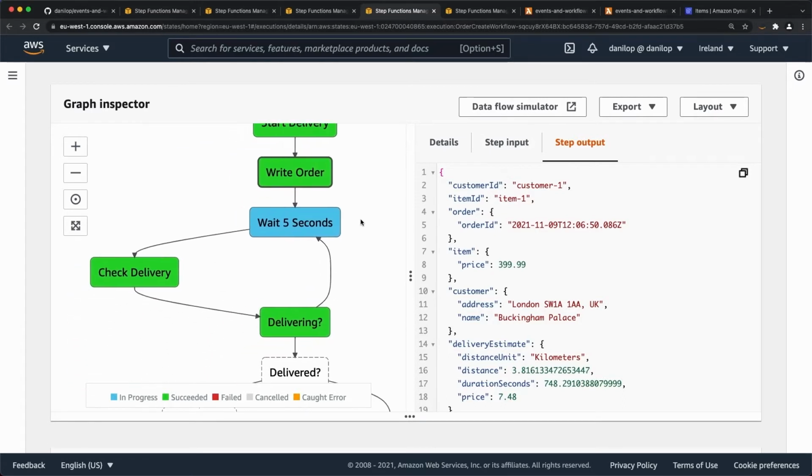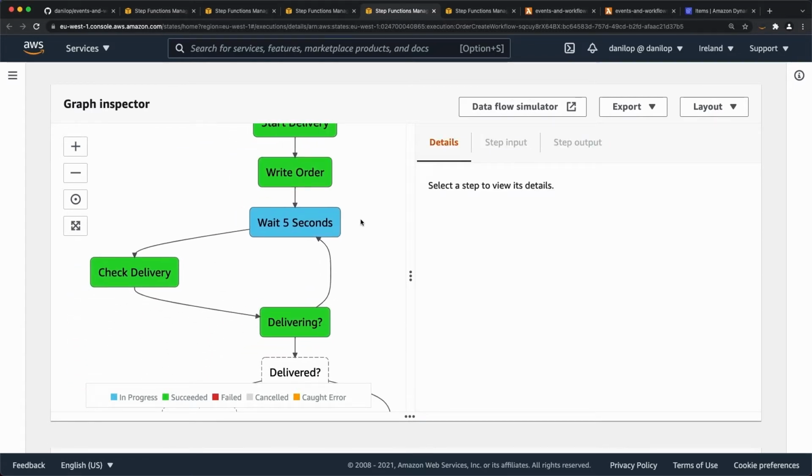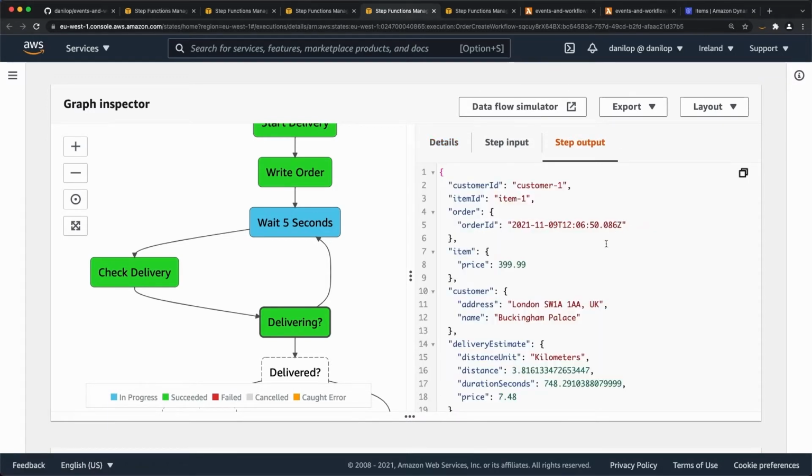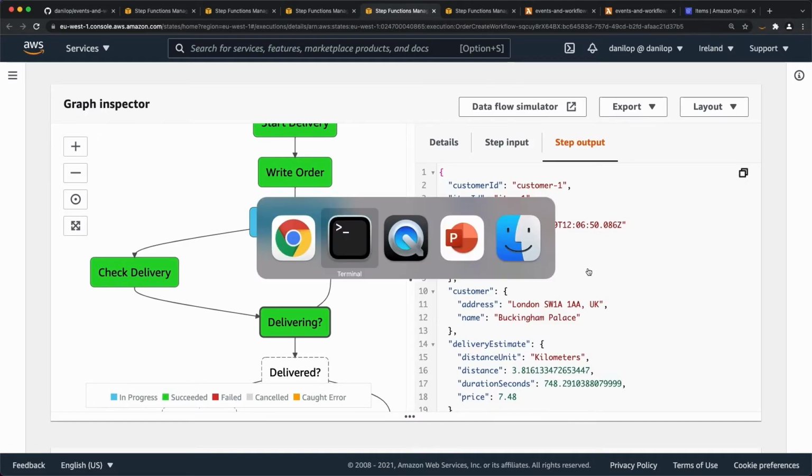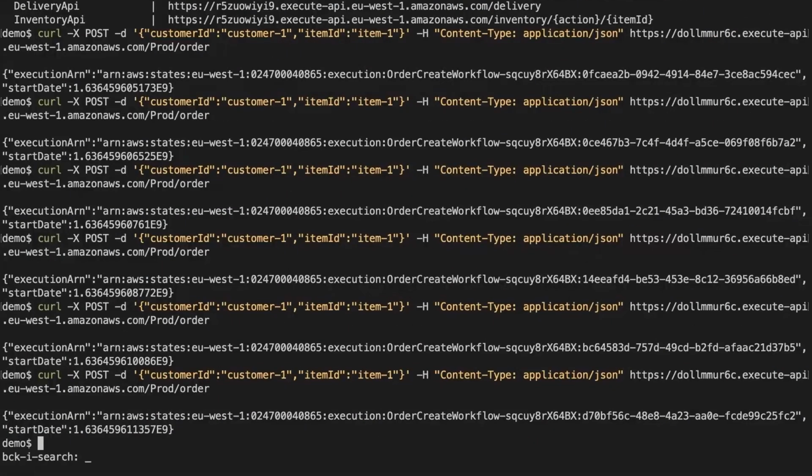And now there is a loop. Instead of the loop, I could have used the task token to create an asynchronous invocation. We'll see that towards the end of the presentation as a possible option, but I want to keep things simple here. So I have a loop, very fast, every 5 seconds. Maybe you can do it slower. And this is checking if this order ID is being delivered. So we can simulate the effect of the delivery service to say if this has been delivered or not.